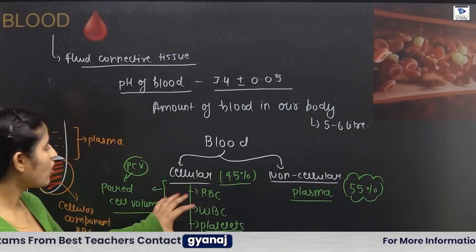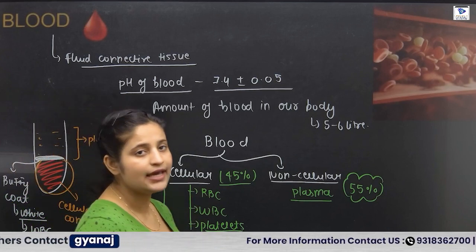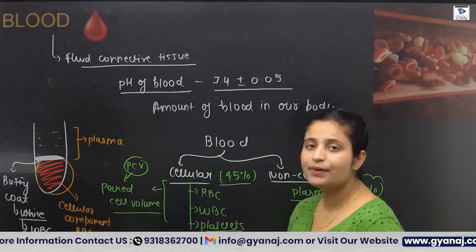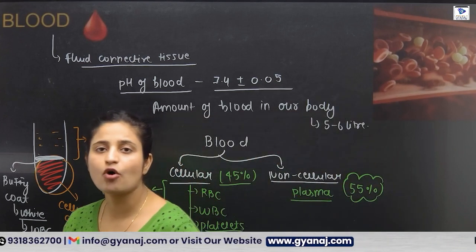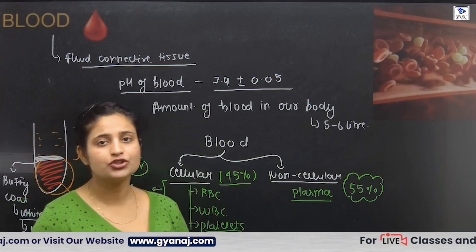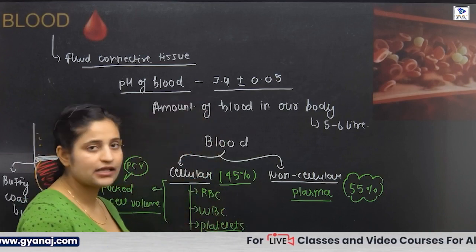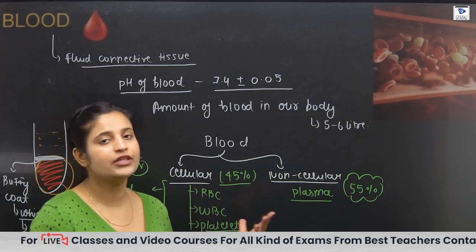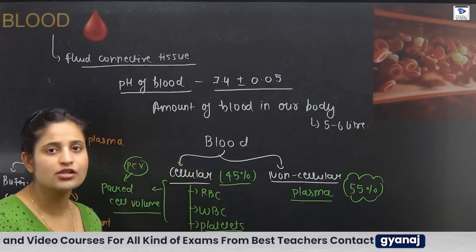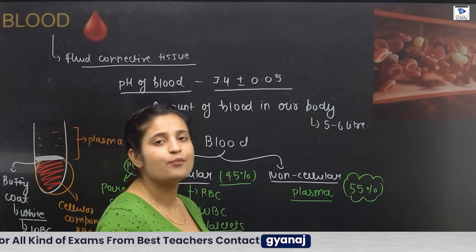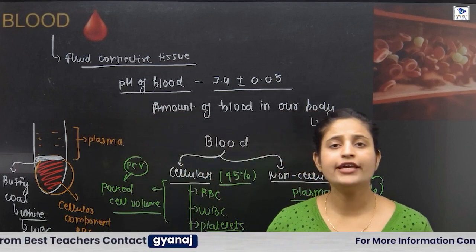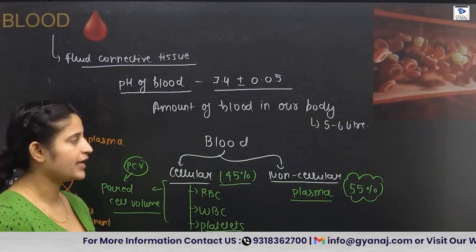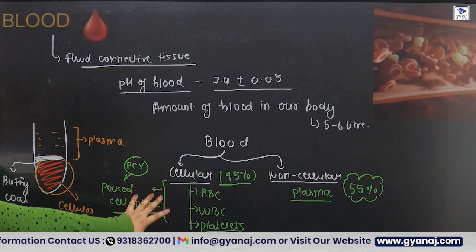If I talk about the RBC, what is the function of RBC? They play a very important role in the transportation of gases. WBC play a very important role during infection. When we have any pathogen interaction in our body, they increase their number and act as phagocytosis. Phagocytosis means they engulf the microbes. That's why they are known as the soldiers of the body. Now, platelets play a very important role in blood coagulation, and we have an entire mechanism of blood coagulation that we will discuss in our next video. So their amount is very important.